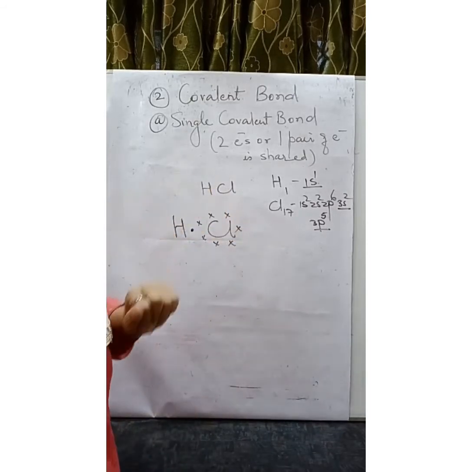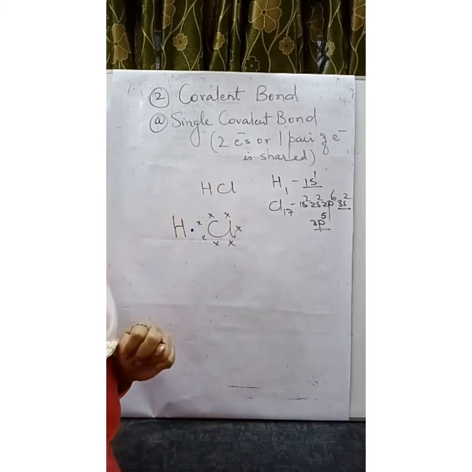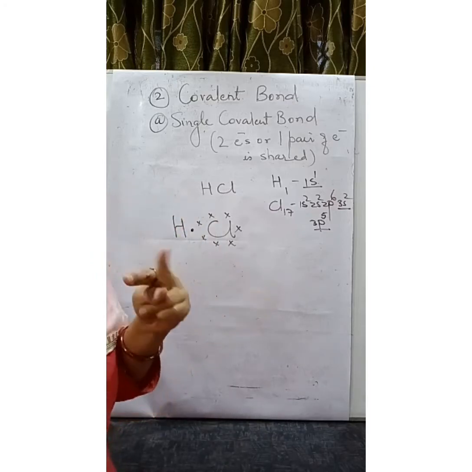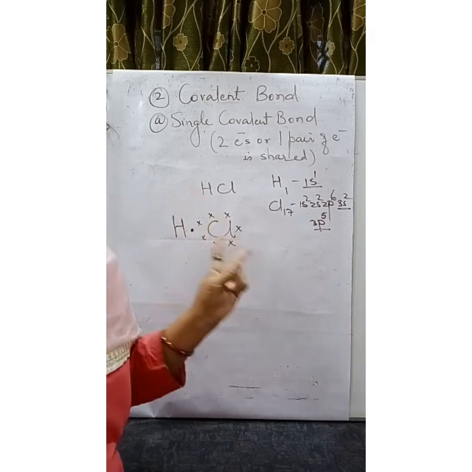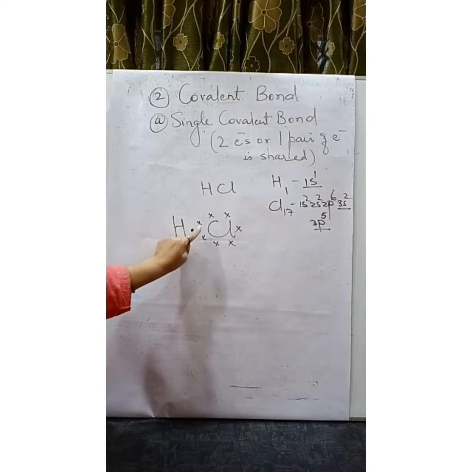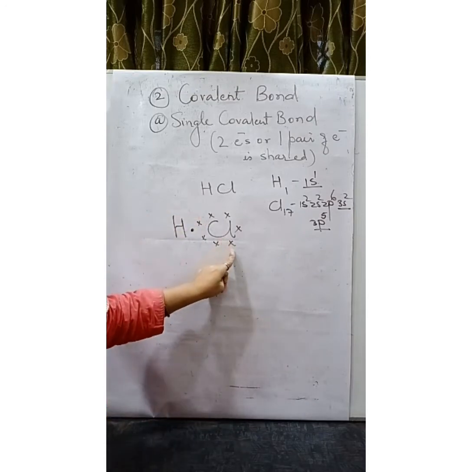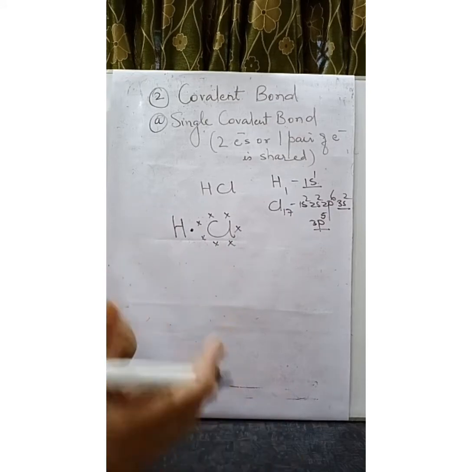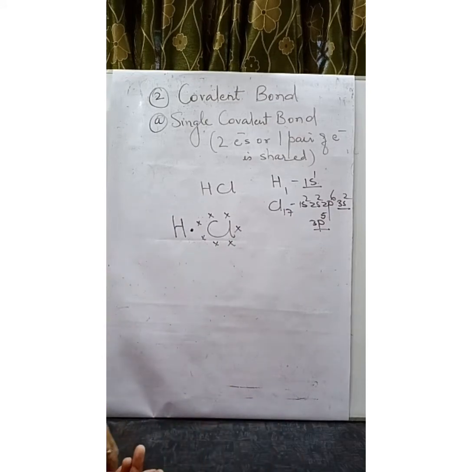Hydrogen wants one electron to become stable because it has to complete its duplet. Right? Octet rule: all the other elements complete their octet except hydrogen and helium, which complete their duplet. So hydrogen wants one electron. Chlorine also needs one electron to become stable. So both are in need of electrons. Nobody is ready to give.